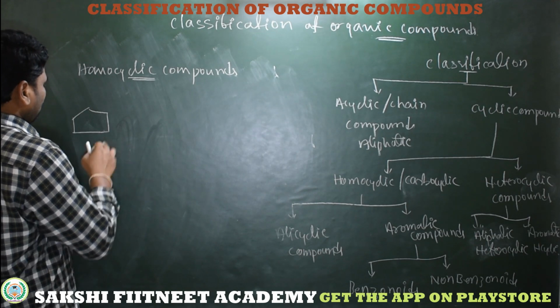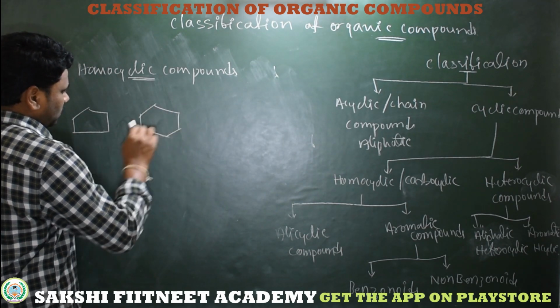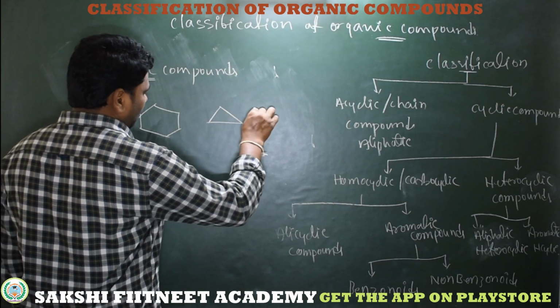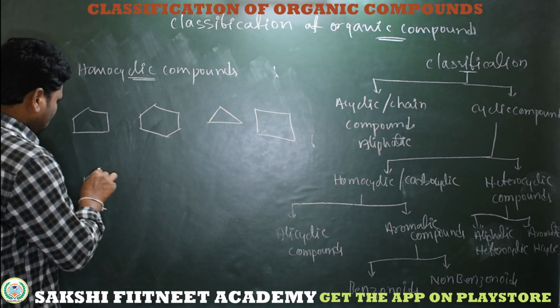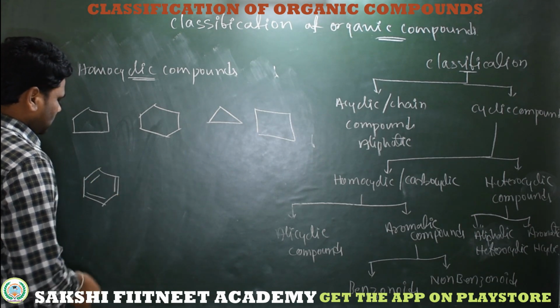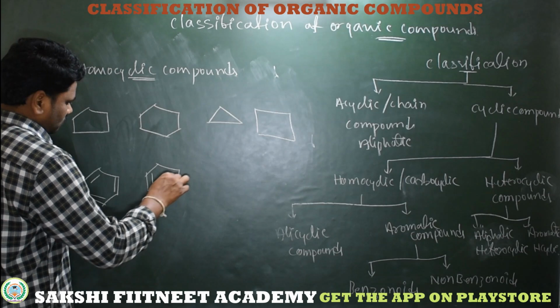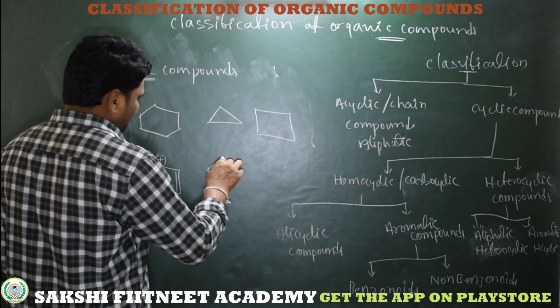See here, this is a cyclic 5-membered ring. This is a cyclic 6-membered ring. This is a cyclic 3-membered ring. This is a cyclic 4-membered ring. Now here I am taking other cyclic compounds. This is a cyclic 6-membered ring, a cyclic 5-membered ring.